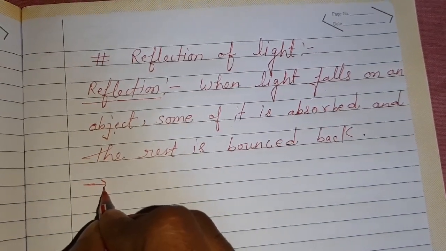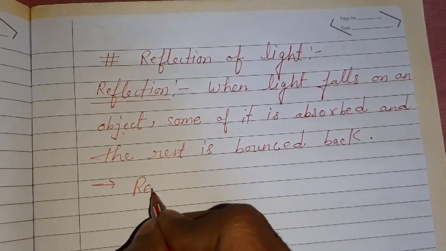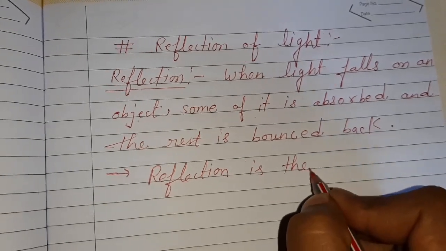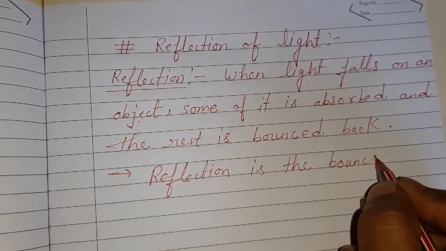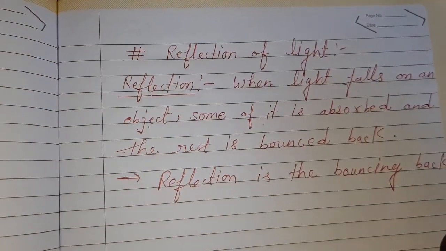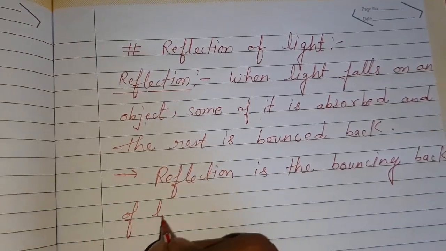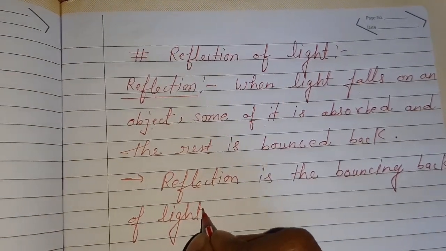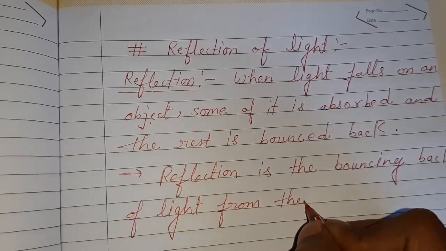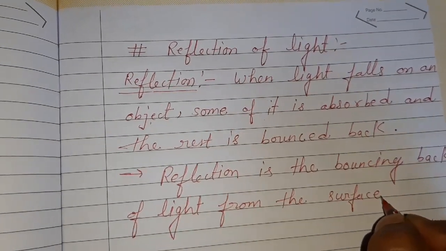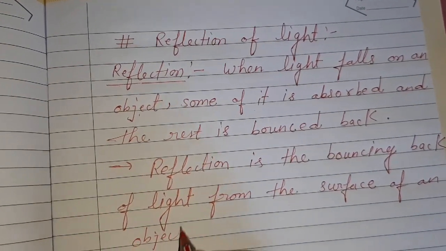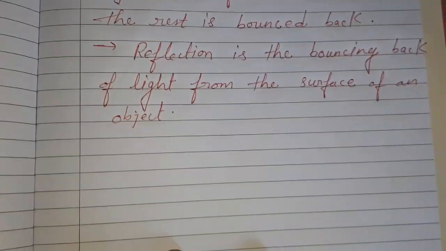So what do we learn? We learn the point: reflection is the bouncing back of light from the surface of an object.